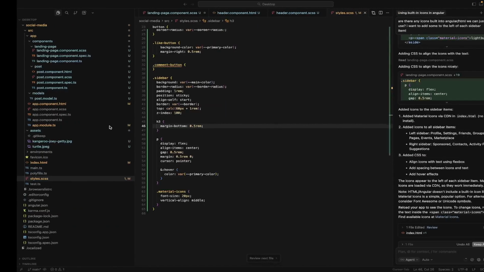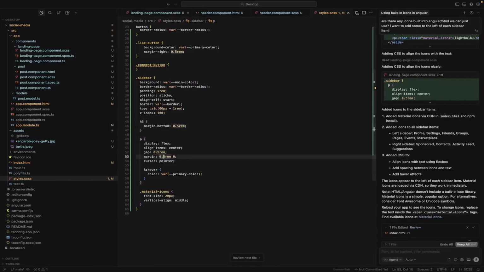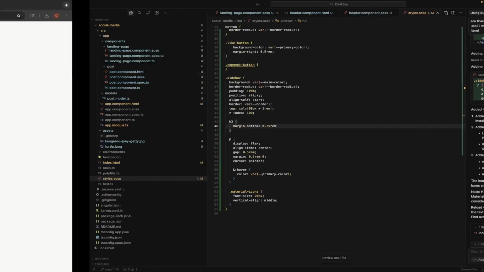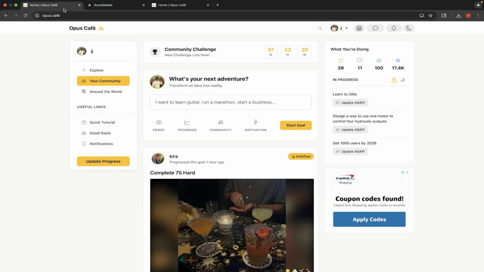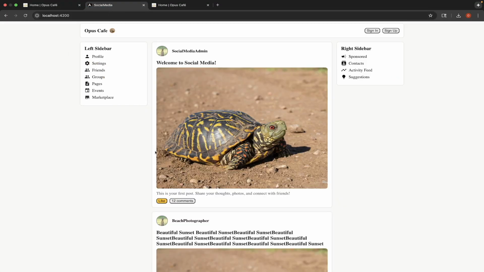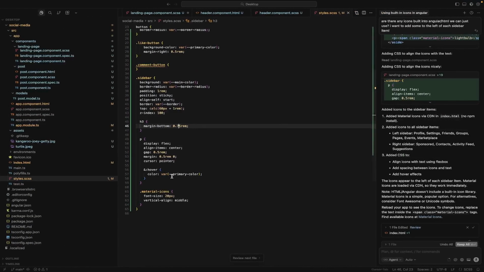Okay, that's a little better. I'm actually going to give it 0.75 rem. Oh, that was completely wrong. Okay, it's a little better, right? You know what? Let's just give it a whole rem. Screw it.